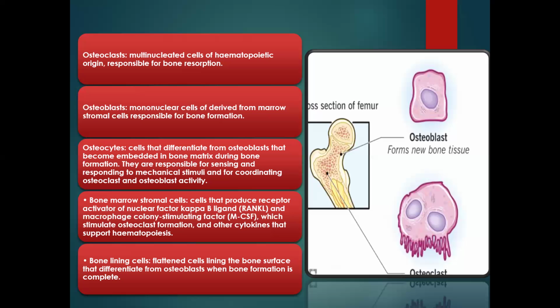Now, osteocytes. Osteocytes are also a group of cells that differentiate from osteoblasts and become embedded in the bone matrix during bone formation. They are responsible for sensing and responding to mechanical stimuli and for coordinating osteoclast and osteoblast activity.